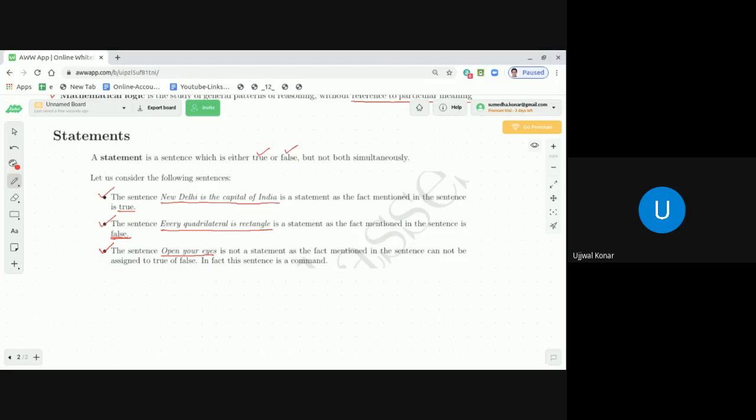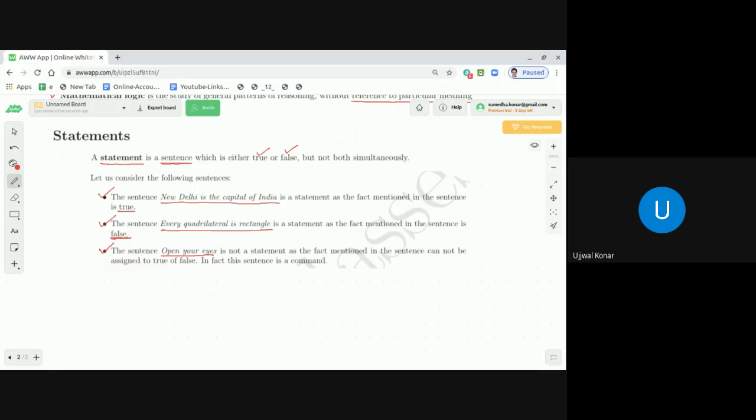So here there are two important things, dear students, and you should not mix them up. One is the statement, and the second one is the sentence. A sentence can qualify as a statement if the fact of that sentence is either true or false.